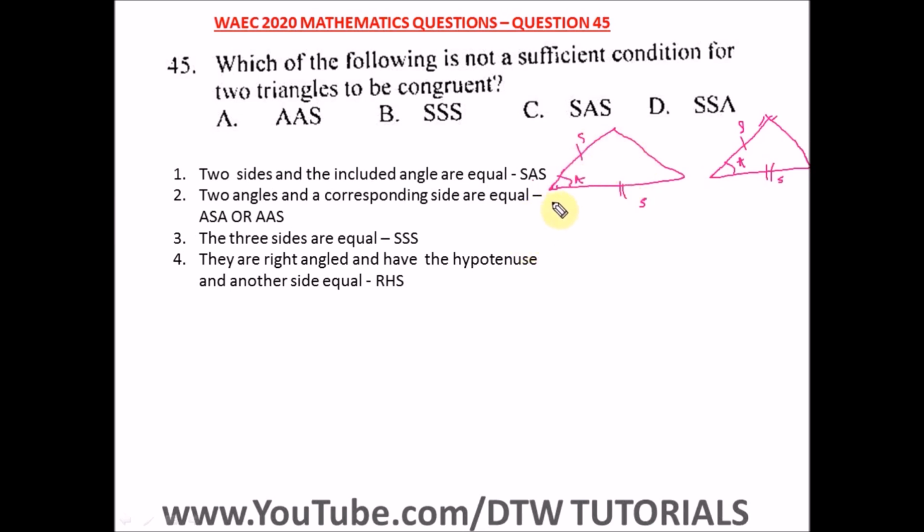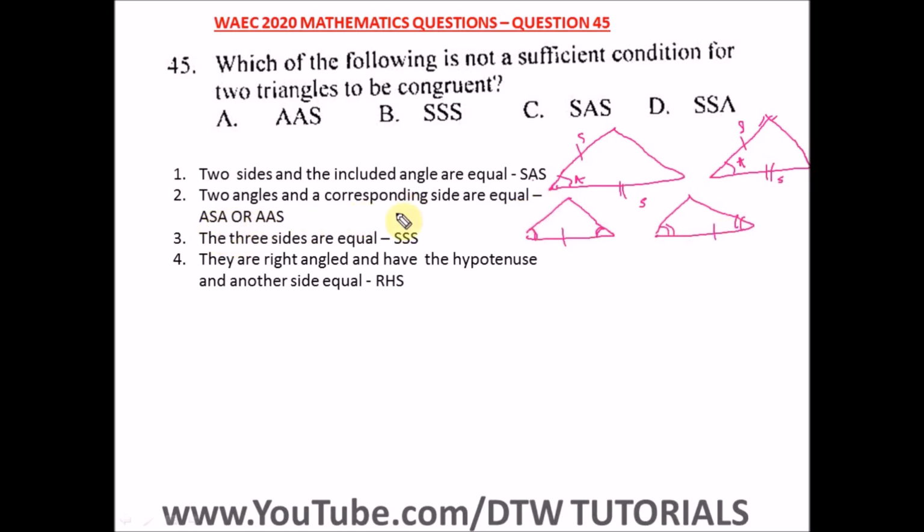Let me just draw another small triangle here. So 2 equal angles and a corresponding side. The corresponding side has to be between the angles or not.